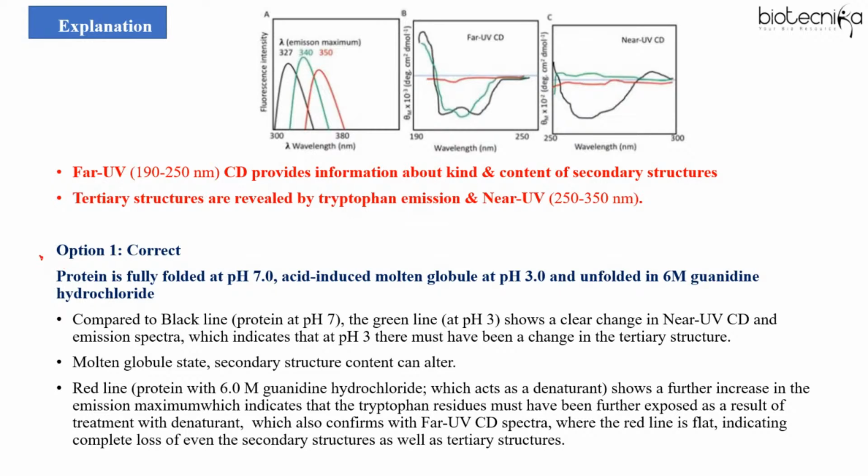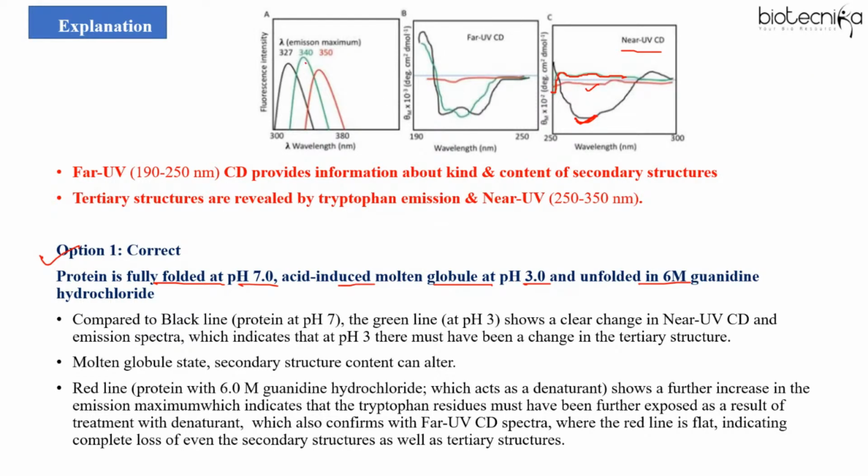So option one was that protein is fully folded at pH 7, acid-induced molten globule at pH 3, and unfolded in 6 molar guanidinium hydrochloride. So basically, if you look at the near UV, near UV tells you about the tertiary structure, right? If you compare this black line, this red line, and green line, the green line is at pH 3 and the black line at 7, you can see there's a clear change in near UV circular dichroism, right?